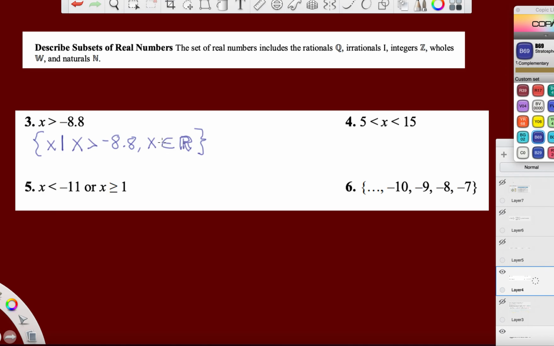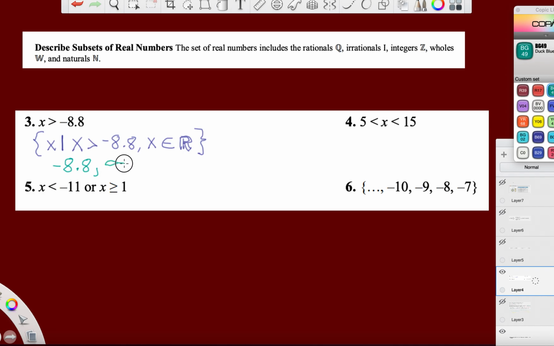Good? Great. Let me change colors. Let me change to this color. Let me change to the interval notation. And so we start at negative 8 and 8/10, comma, and it goes on infinitely, everything greater.